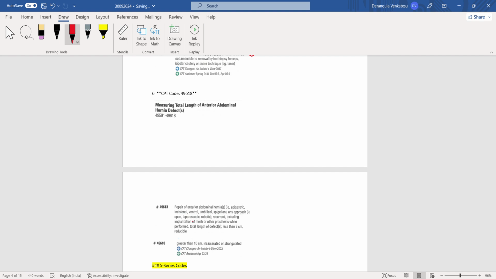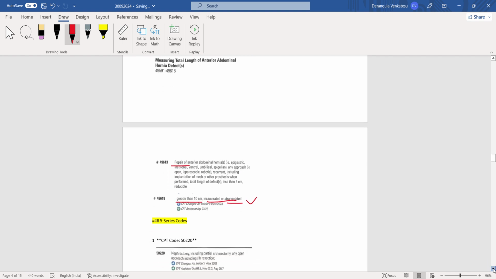They asked on repair of anterior abdominal hernias greater than 10 centimeter, incarcerated or strangulated. 49618. Repair abdominal hernias greater than 10 centimeter incarcerated or strangulated. They are asking 49618 is the right answer.